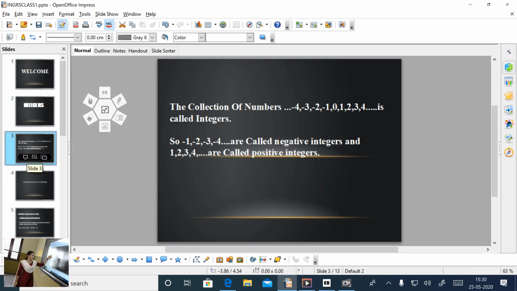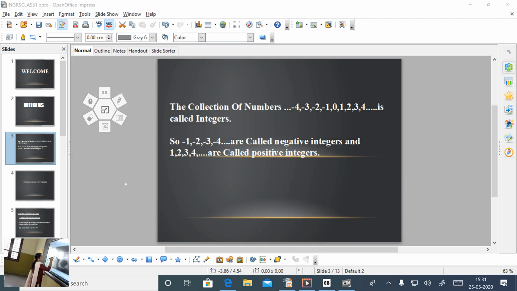So what are integers? The collection of numbers ..., minus 4, minus 3, minus 2, minus 1, 0, 1, 2, 3, 4, ... is called integers. Here negative 1, negative 2, negative 3, negative 4 are negative numbers, known as negative integers, and 1, 2, 3 etc. are called positive numbers, which are positive integers. Then how will you identify whether a given number is positive or negative? By using the sign in front of the given number. Look here.